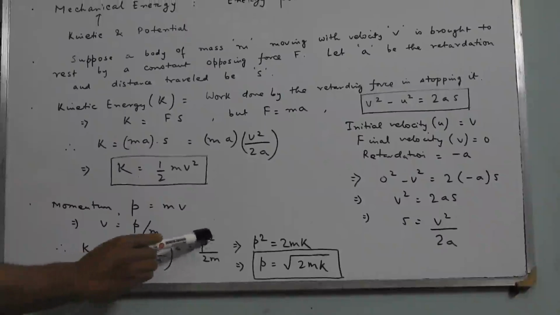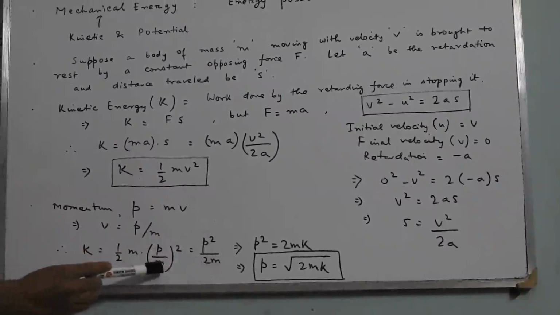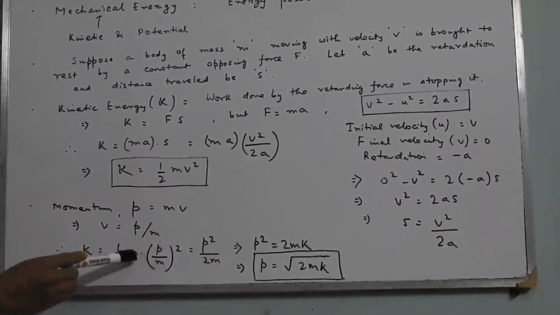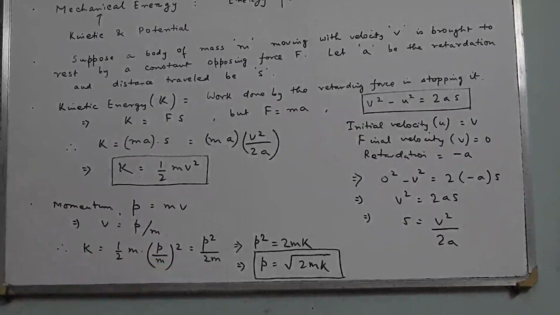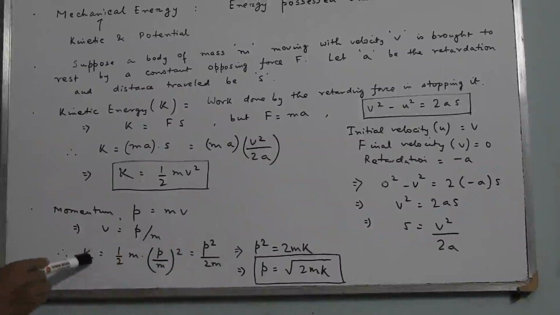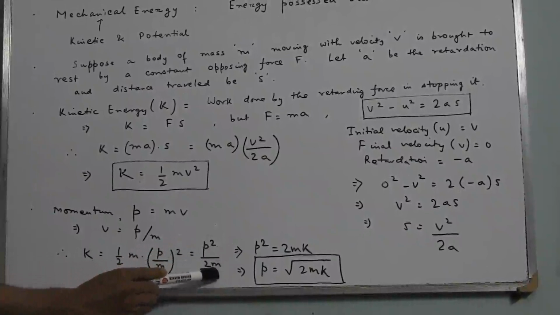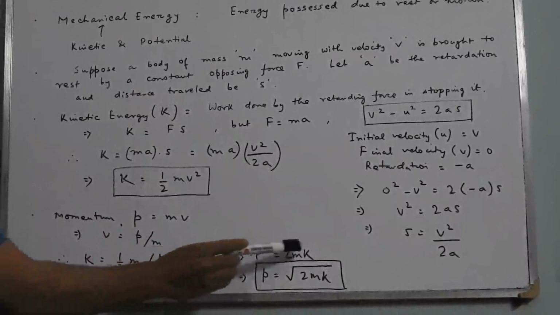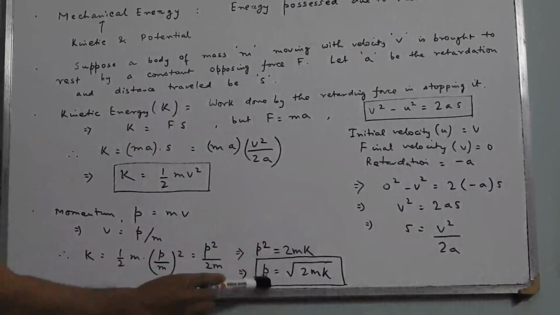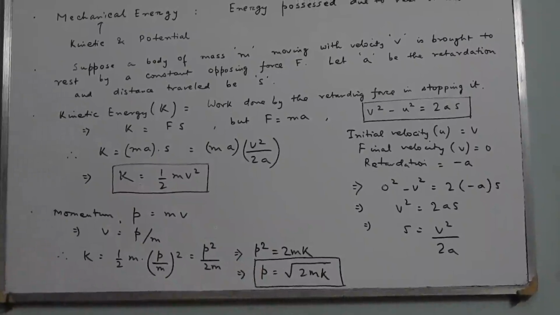So this is p square by 2m, because in the denominator you get m square, and in the numerator there is m, which will cancel out and produce a single m in the denominator. So this means K is p square by 2m. If you cross multiply, you will get p square as 2mK. If you take the square root, you will get p equal to root over 2mK.